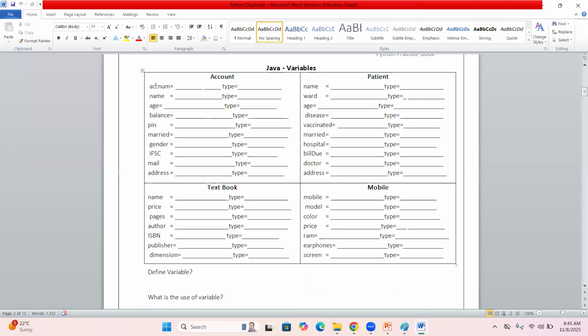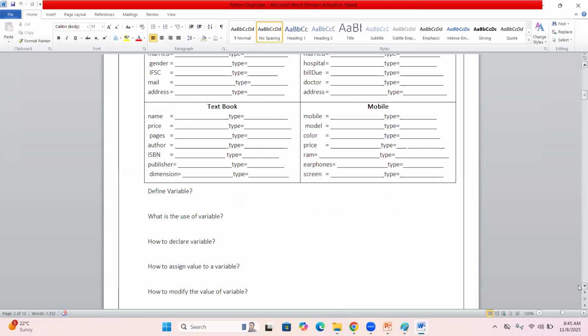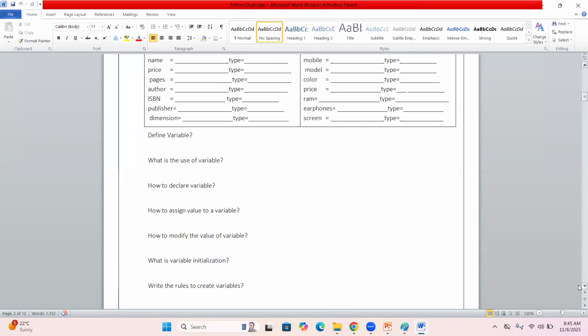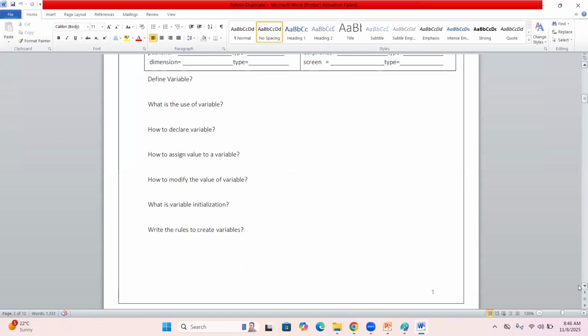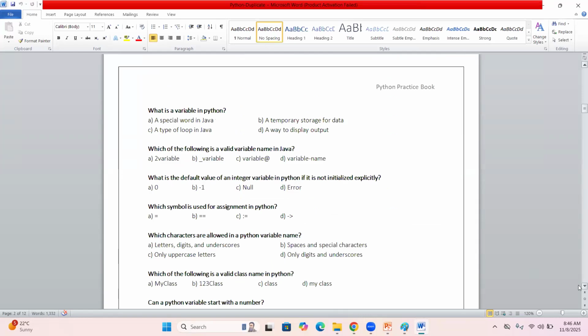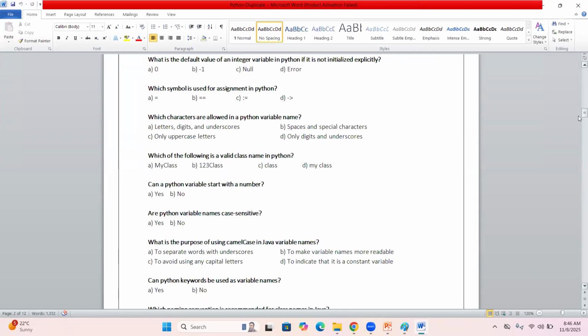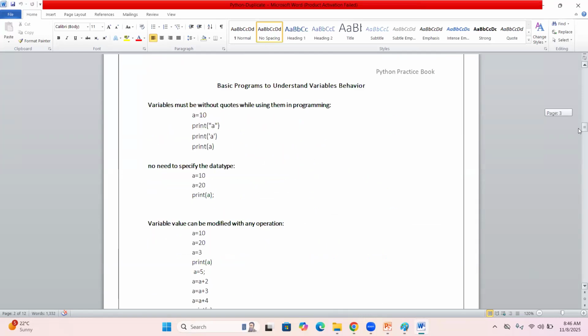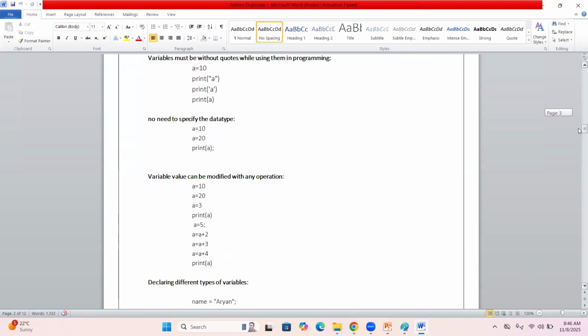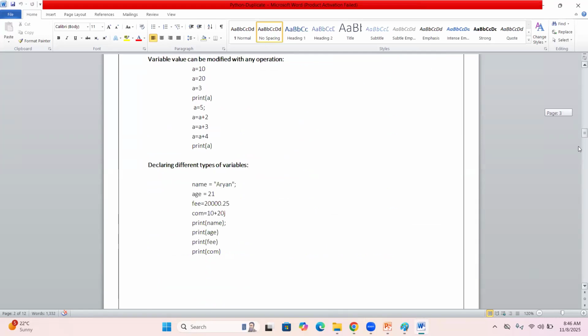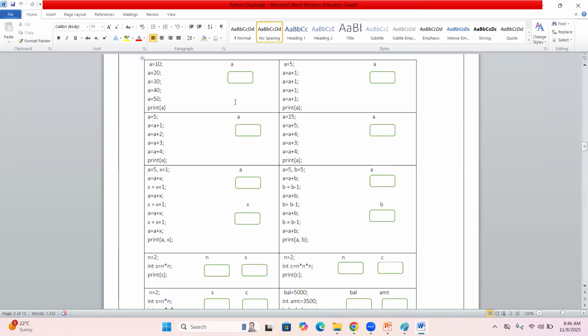Here is a variable name I gave, then give the value, then the type, what type of data type. I'll explain it to you like this. I'll give assignments. When the variable topic is complete, then what is a variable, types of variables, how to assign, how to modify, like this I will give questions. Not only that, in each topic we have hands-on practice. Here I give you some example problems, later I will give like this, sir. Then only we'll get more clarity as a beginner. Got my point?